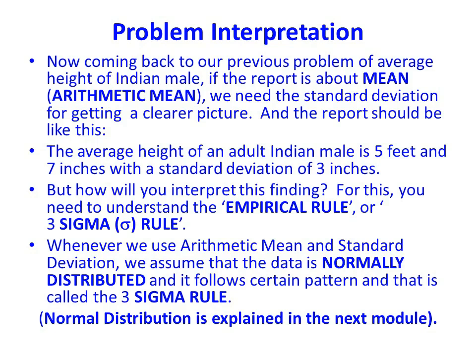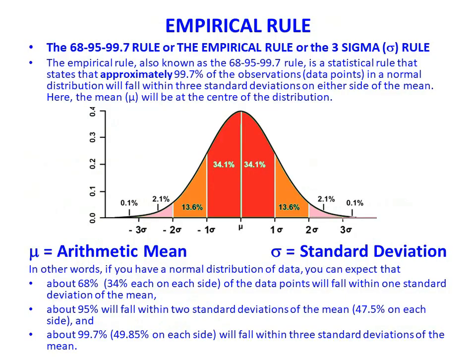Whenever we use arithmetic mean and standard deviation, we assume that the data is normally distributed and it follows a certain pattern, and that is called the 3 sigma rule. The concept of normal distribution is clearly explained in the next module. So, what is this 3 sigma rule? The 3 sigma rule, also known as the 68, 95, 99.7 rule, is a statistical rule that states that approximately 99.7% of the observations in a normal distribution will fall within 3 standard deviations on either side of the mean. Here, the mean will be at the center of the distribution.